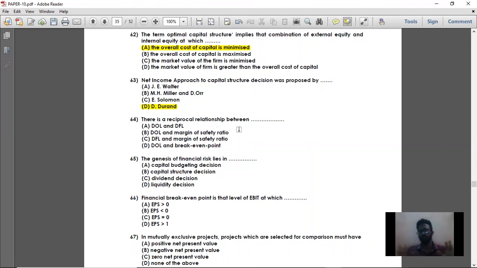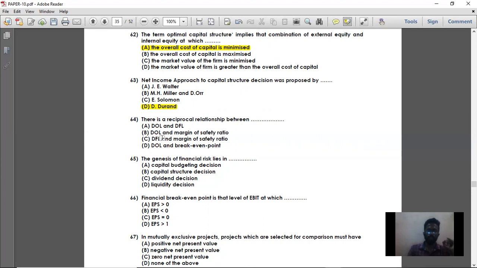There is a reciprocal relationship between... So you have to understand the reciprocal relation, where there is a reciprocal relationship. First, option A will evaluate DOL and DFL. Formula for DOL: contribution divided by EBIT. Formula for DFL: EBIT divided by EBT. So there is no reciprocal relationship.